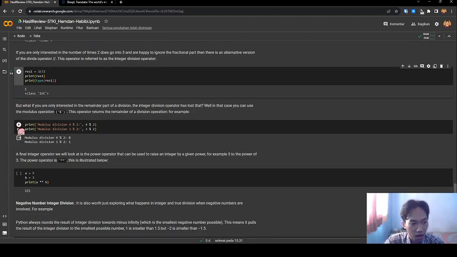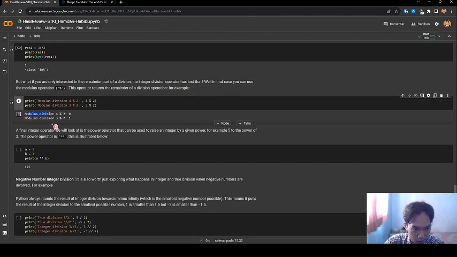But what if you are only interested in the remaining part of a division? The integer division operator loses that. In that case you can use the modulus operation. This operation returns the remainder of the division operation. For example, I run this code: modulus division, 4 modulus 2 is 0, 3 modulus 1 is 0, 3 modulus 2 is 1.